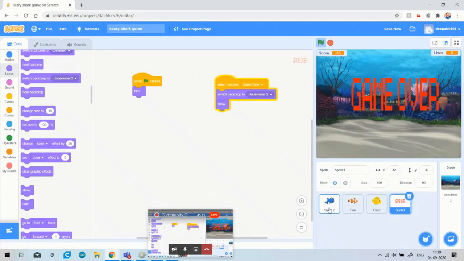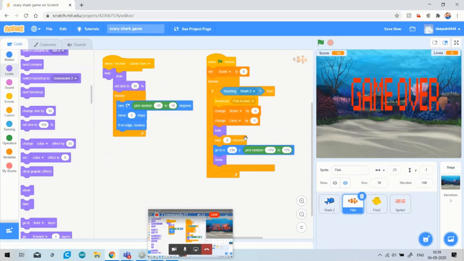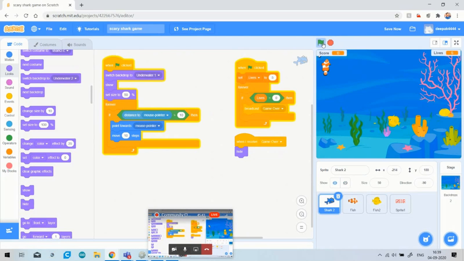As I told you before the game, this shark, whenever it eats the safe fish, its size increases, and whenever it eats the toxic fish, its size decreases. So for this I have chosen the message that I am broadcasting, that when broadcasting fish is toxic, then I will change the size of the fish. You can see that whenever my shark is eating the fish, its mouth is not opening.